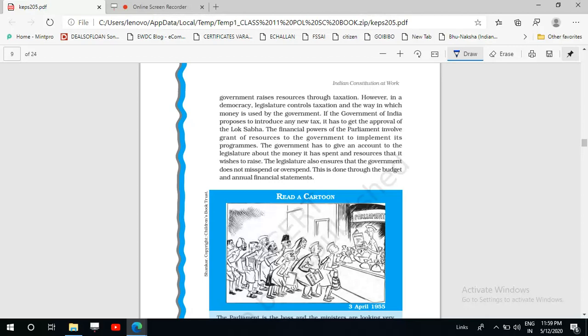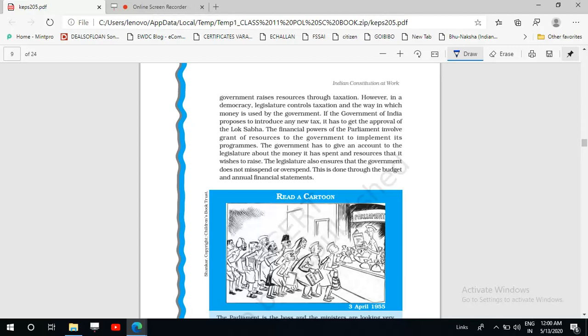ये लोगों का पैसा है जो कि सरकार खर्च कर रही है, इसलिए इस पे कंट्रोल भी किसका होना चाहिए? लोगों का होना चाहिए. That is why the House of People, that is Lok Sabha, has been given more financial power than the Rajya Sabha.